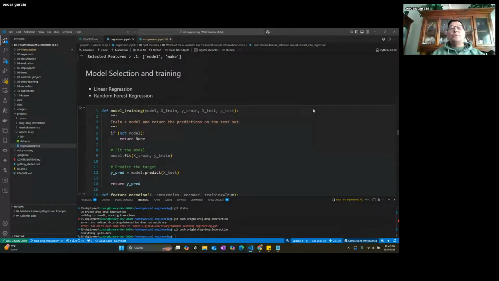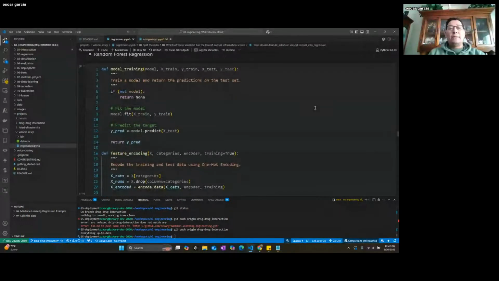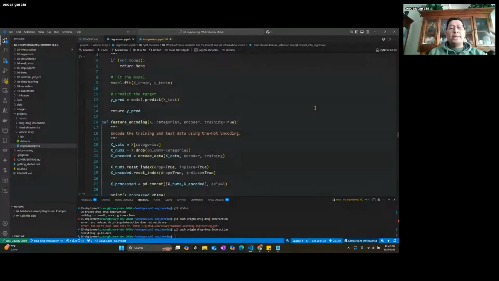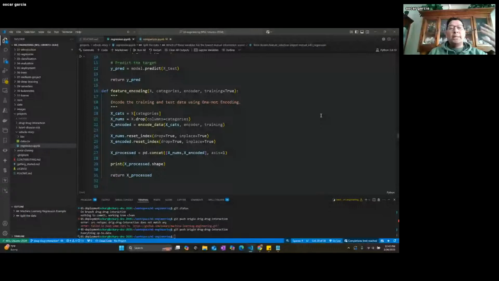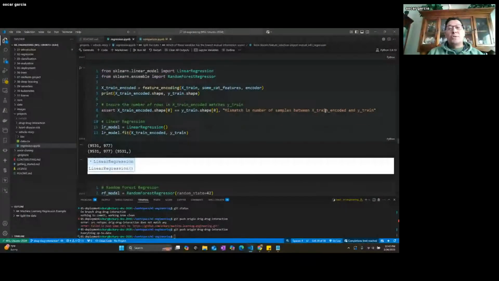So now we're going to do model selection and training. I just follow this code here, where we do model training and feature encoding, and then we decide what models to pick. We're going to start with linear regression and random forest regressor, because we think they're useful. We're going to use those two, but usually you can use a lot more. We're just going to feed that data. We're going to encode the features, because we need to encode the categorical values.